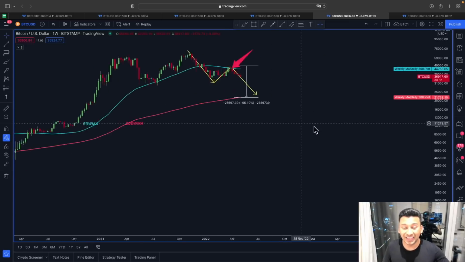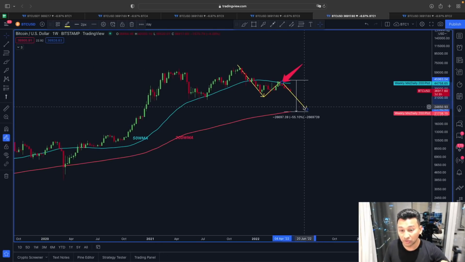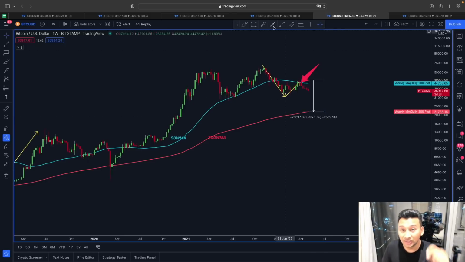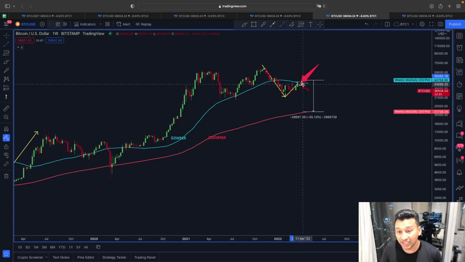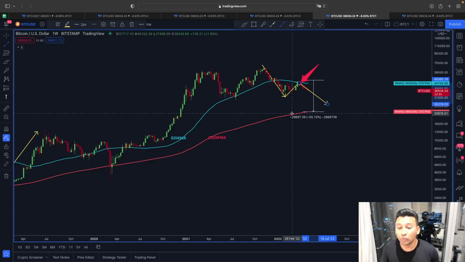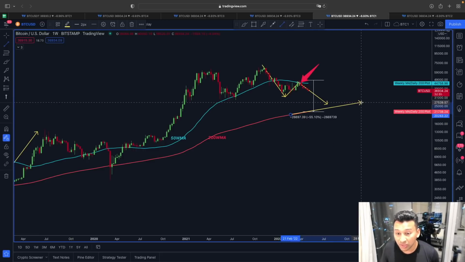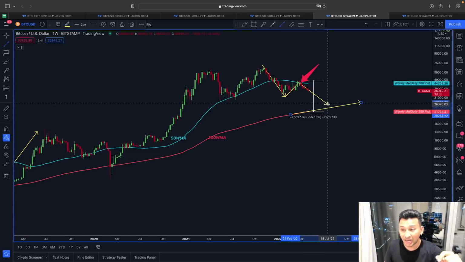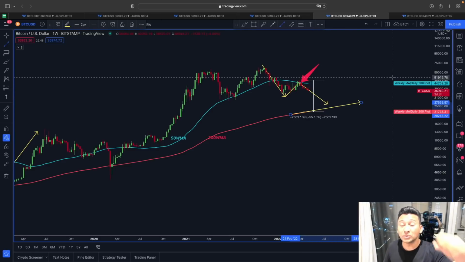So that's why, guys, we have to be very careful, because if you look at this price action right now, this is also indicating that we could be slowly gravitating towards this 200 weekly moving average, and we don't know yet where this 200 weekly moving average is going to be. But if this is a similar scenario, then you can see, guys, between this 20 to 30,000 range is where we could be gravitating.